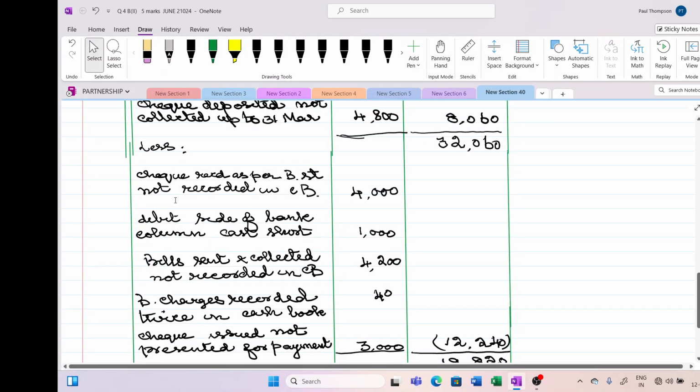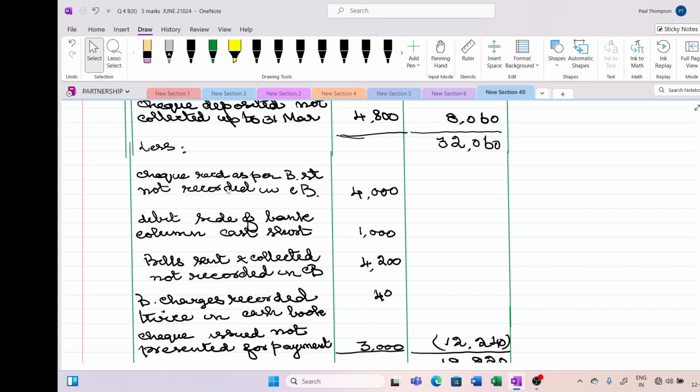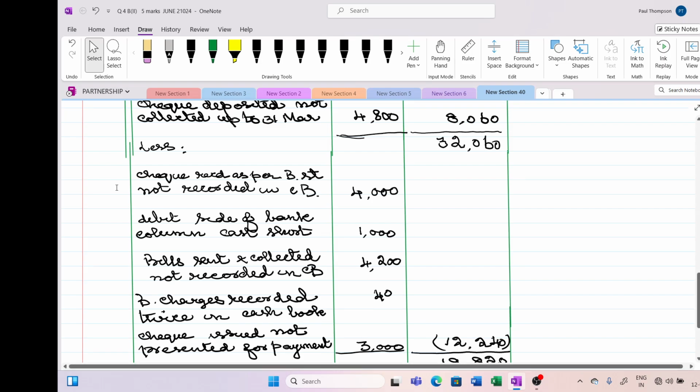Now check received as per bank statement. It means direct deposit by some customer, which is not known to the business fellow. So they have reduced the overdraft. So we are reaching to bank statement balance only. So whatever the bank has done, we have to do it so that we are able to reconcile it. So 4000 is reduced as direct deposit received by the bank.